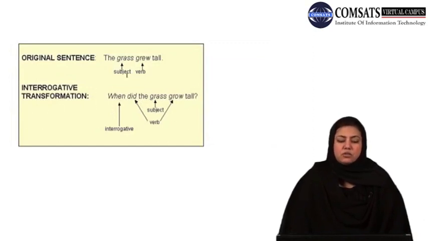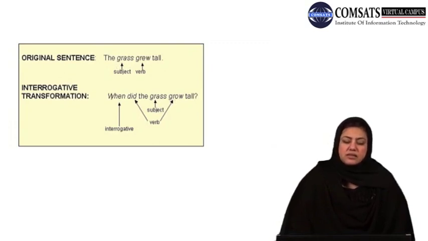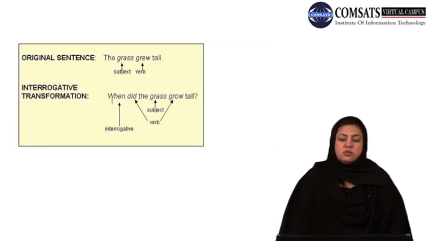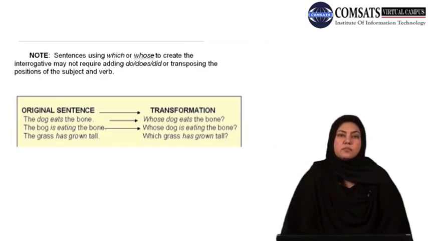In the same way, when it goes to the past structures, the grass grew tall, what you are supposed to do is, when did the grass grow tall? Again, grew gives us a clue that it is past tense, so what you have to do is, you would use did, the second form of the auxiliary do, and then the first form of the verb grow here, and it is to be split into two parts. Did would come before the grass, that is the subject, and grow would come after that. The result is, when did the grass grow tall?